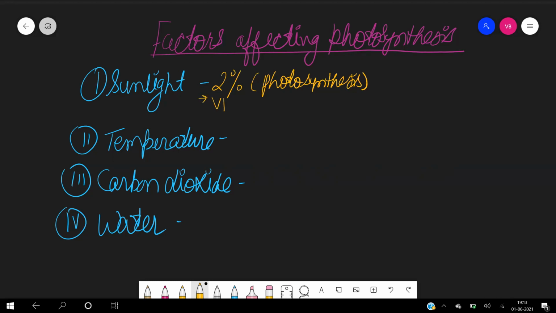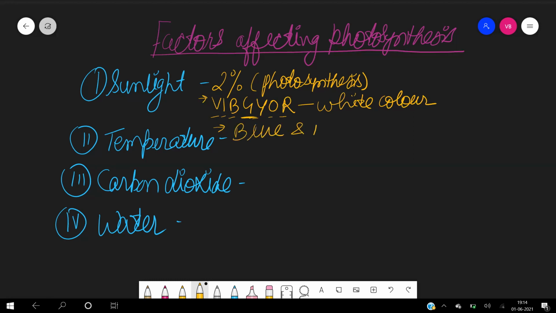It is actually white light, but it consists of 7 colors. They combinedly form which color? White color. Now, out of violet, indigo, blue, green, yellow, orange, and red, the green wavelength is reflected. Of the light which is absorbed, maximum photosynthesis takes place in the blue and red region.